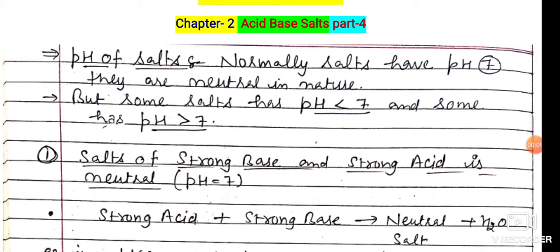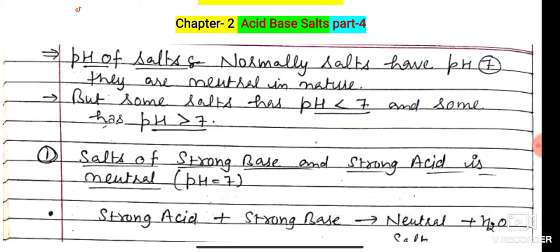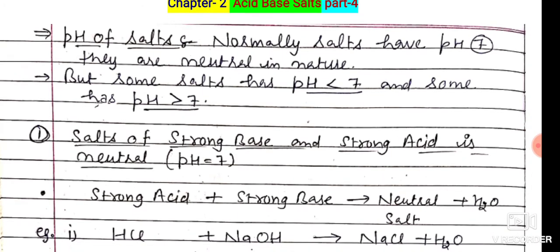So, dear students, today we are going to start the fourth part of chapter second in chemistry of class 10th, that is acid, base, and salts. In this section, we will discuss the concept of pH, the concept of salts, the preparation of salts, and the concept of crystallization of substance. First concept is pH of salts.